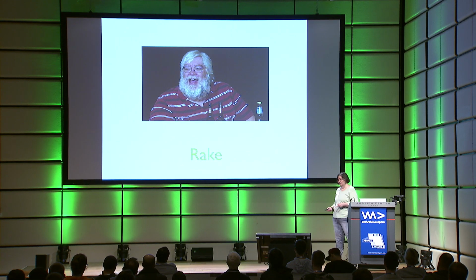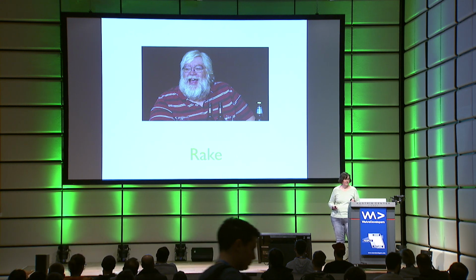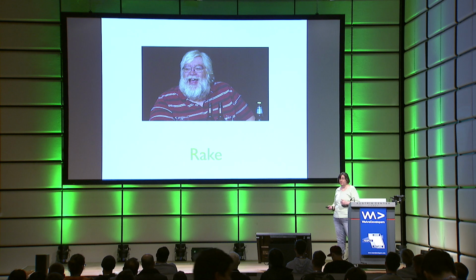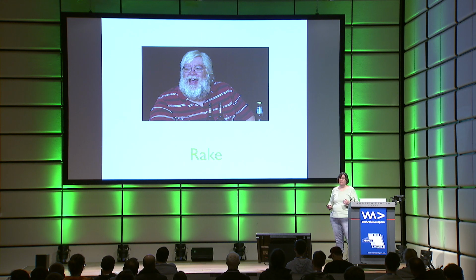And this is the late Jim Weirich who wrote Rake. Rake is Ruby's build tool. This is the equivalent of make, which some of you C developers and C++ developers will be familiar with. It's also used as the RubyMotion build tool. So you can customize your project's build any way you like.